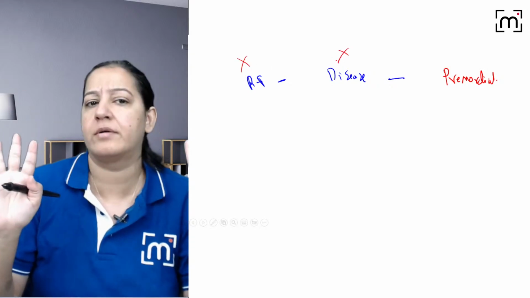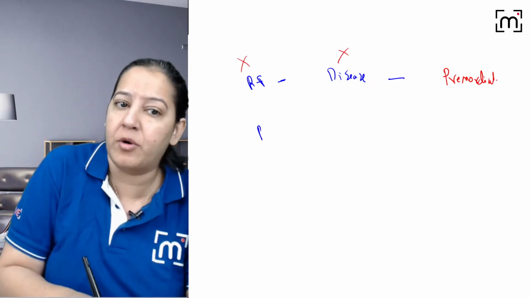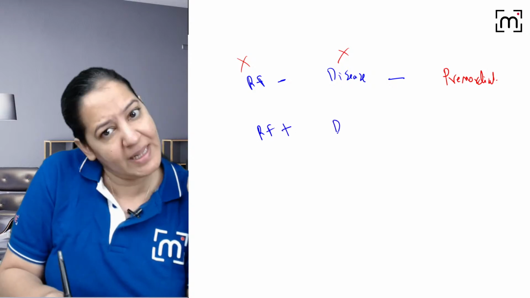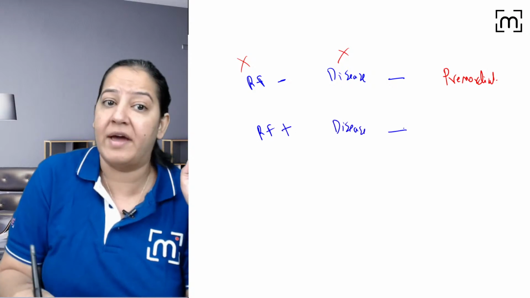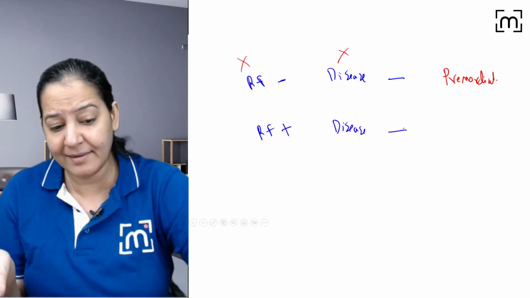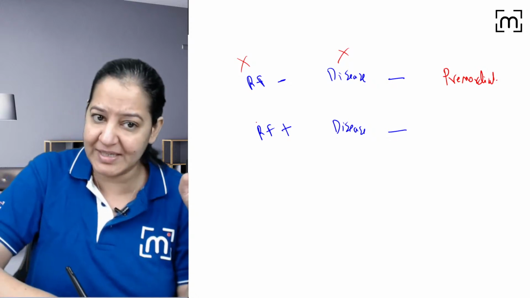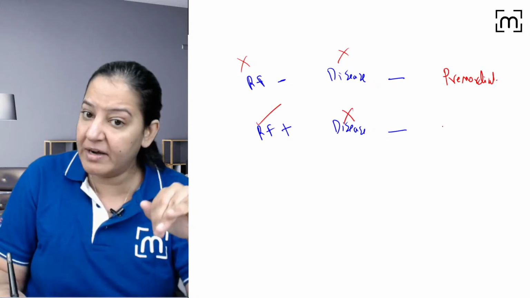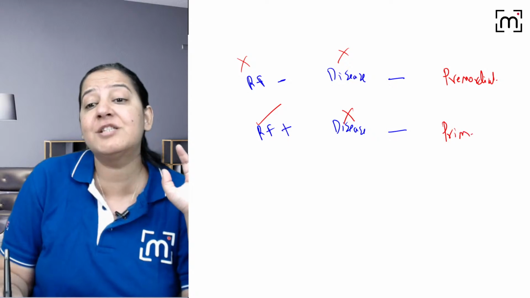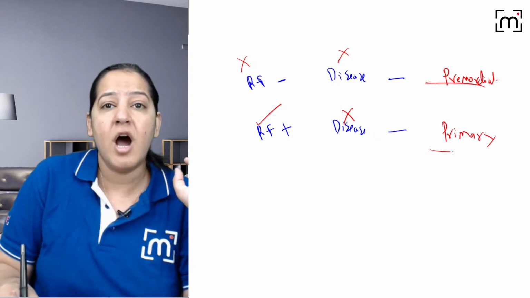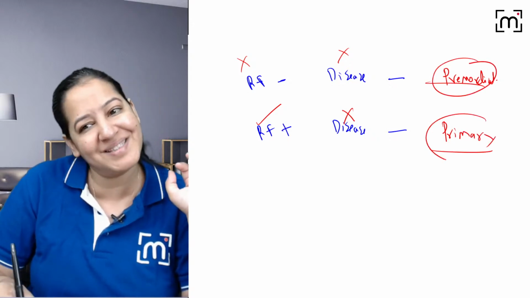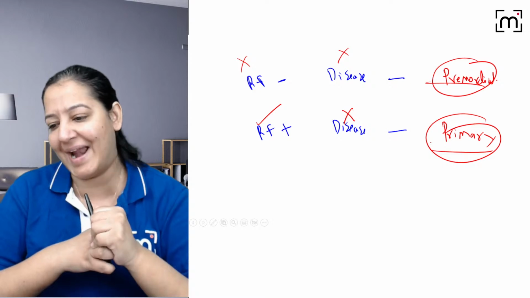The person is not a smoker. But if the person is already a smoker, risk factor is present, but still the disease is absent. उसको lung cancer नहीं हुआ है, risk factor present है, but lung cancer नहीं हुआ है. The risk factor is present, but the disease is absent. That level you are doing the prevention is known as primary. Which is best among the two? Among the two, primordial is the best. Primary is the second best. Give me a thumbs up. I tried. At least I tried.